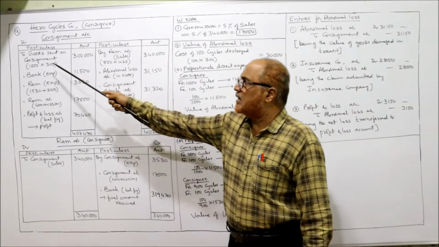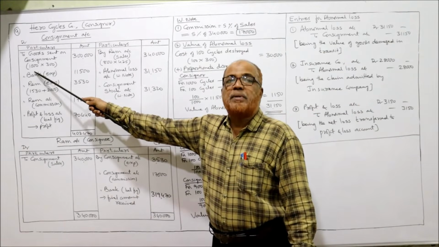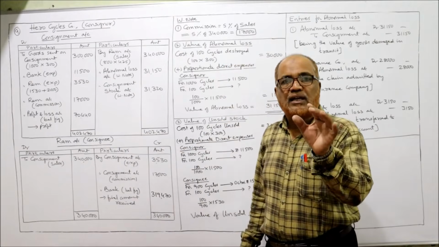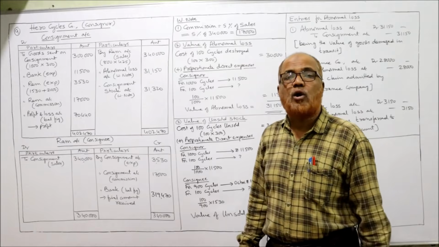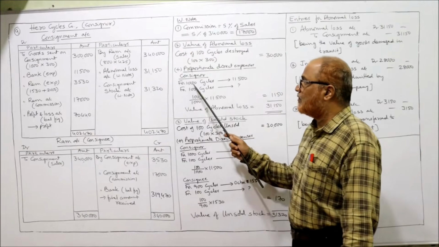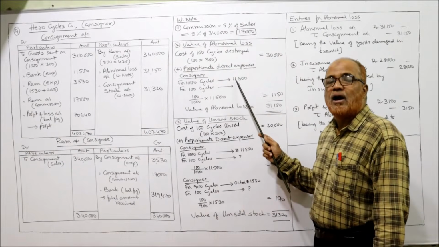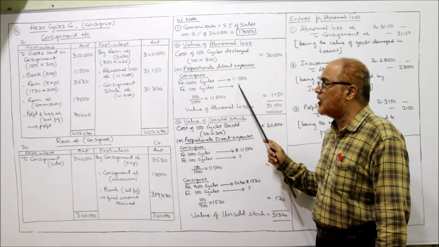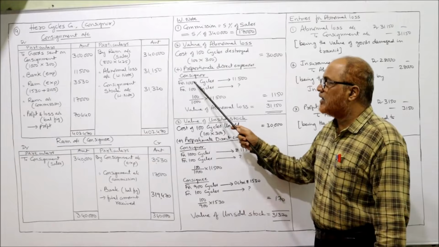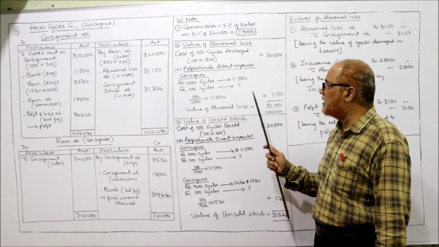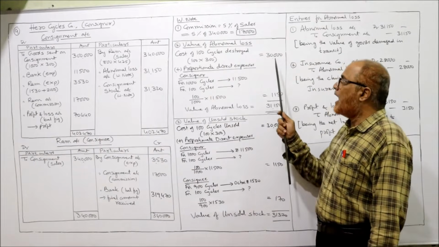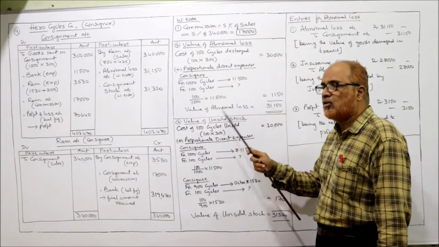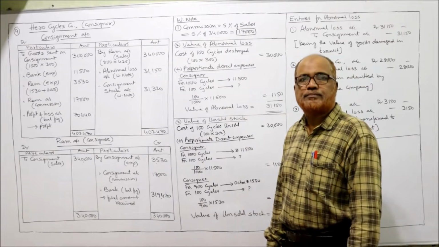For 1000 cycles, the consignor has spent an amount of rupees 11,500. 11,500 are the direct expense paid by the consignor. On how many cycles? 1000. So for 1000 cycles, 11,500. How many cycles are damaged? 100. For 100 cycles, how much? So 100 divided by 1000 into 11,500, it will be 1,150. Add up 30,000 plus 1,150. 31,150 is the value of abnormal loss.